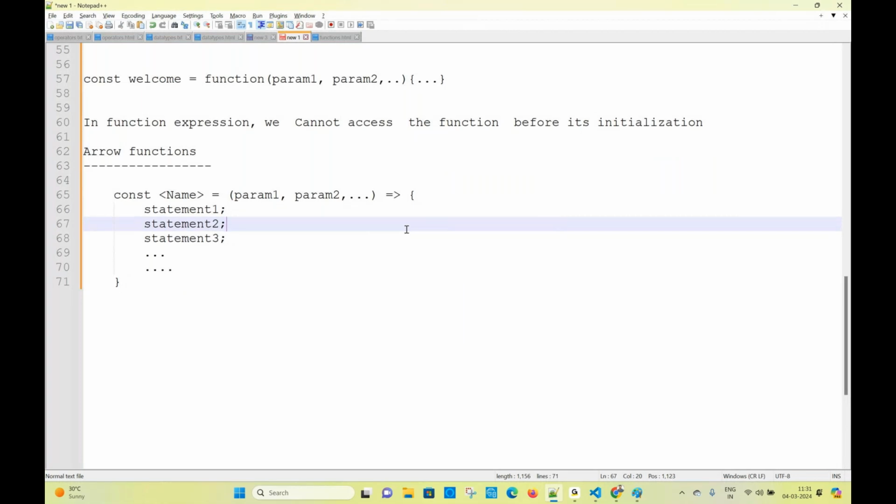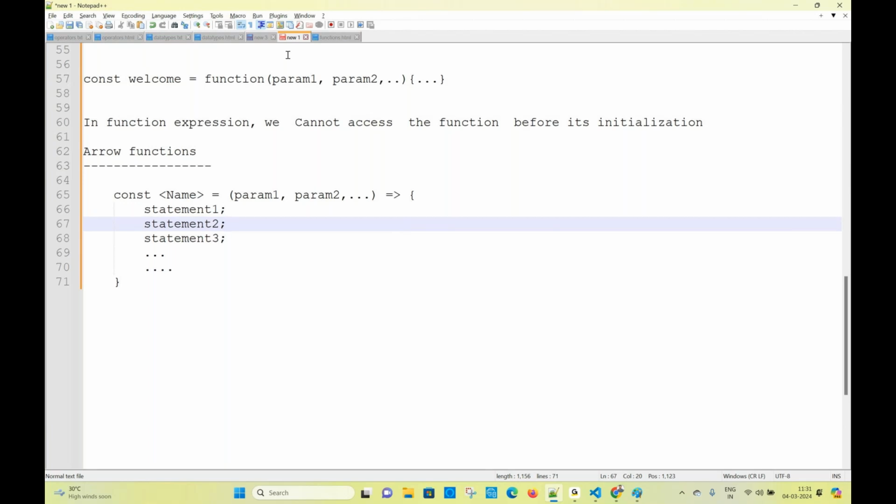You can use any one: the native approach, the expression, or the arrow function. Any one you can use, they will work, no problem. But you should know all the possible ways. Some people write expressions, some write arrow functions, some write native functions. If you know only native functions and somebody writes an arrow function, you won't understand why, because you don't know how to write it. You know only one way of creating, but we should know all the possibilities of creating a function. So, different types of functions.